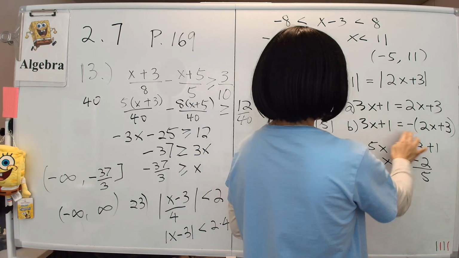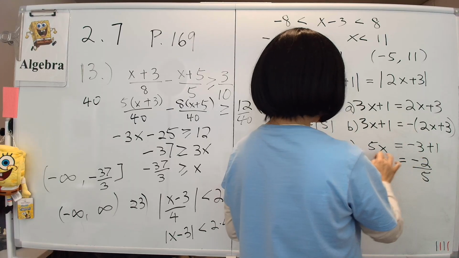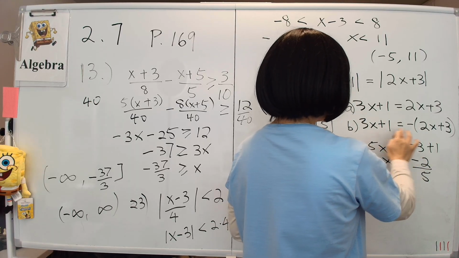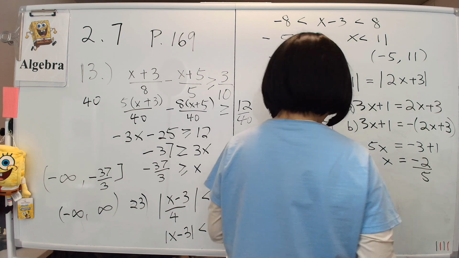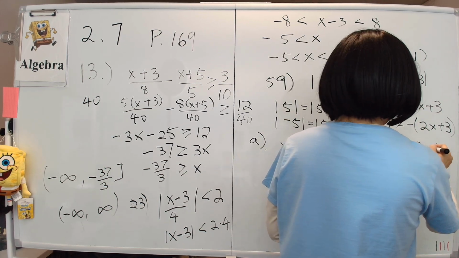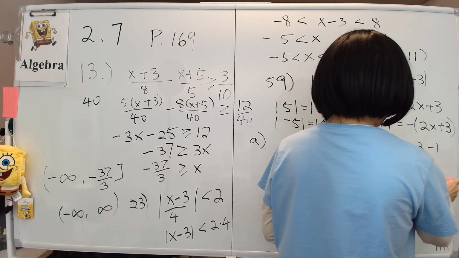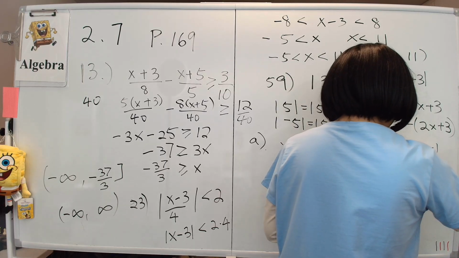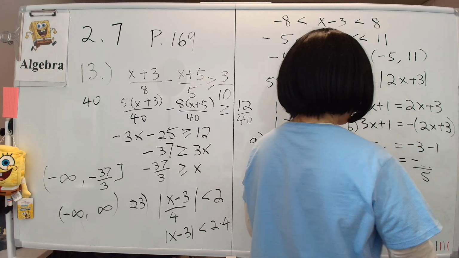Next, we have this situation, so this becomes 5x still. This plus 1 moved to the other side becomes minus 1. So this is 3 minus 1. So then this becomes 4. That's where I messed up. Okay, so that is 4.